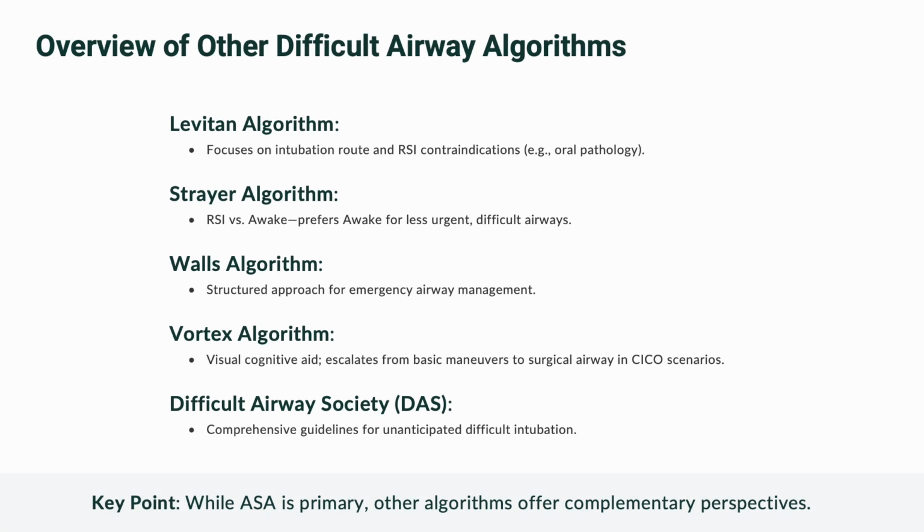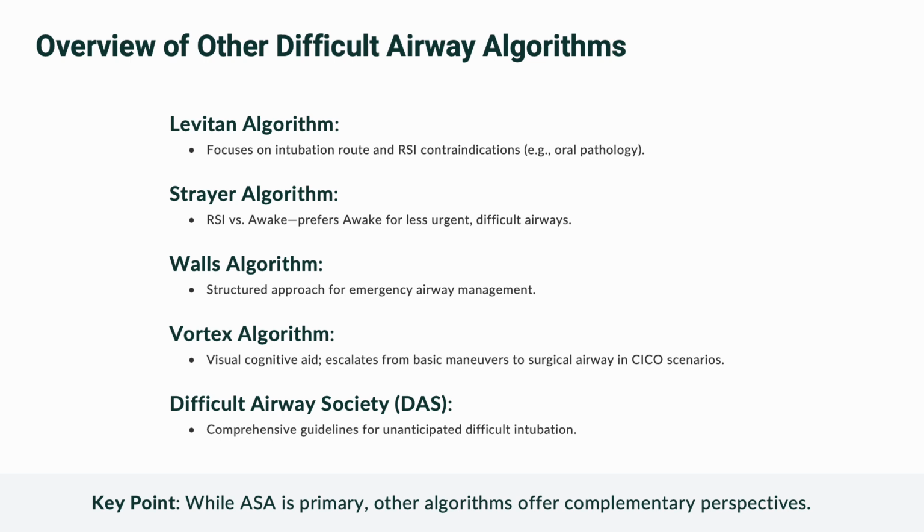While the ASA algorithm is our primary focus, other difficult airway algorithms offer valuable perspectives. The Levitan algorithm emphasizes the intubation route and RSI contraindications, like oral pathology such as angioedema, guiding when to avoid RSI and opt for awake techniques. The Strayer algorithm compares RSI versus awake intubation, favoring awake for less urgent cases with difficult airway features and low vomiting risk, providing a decision-making pivot.